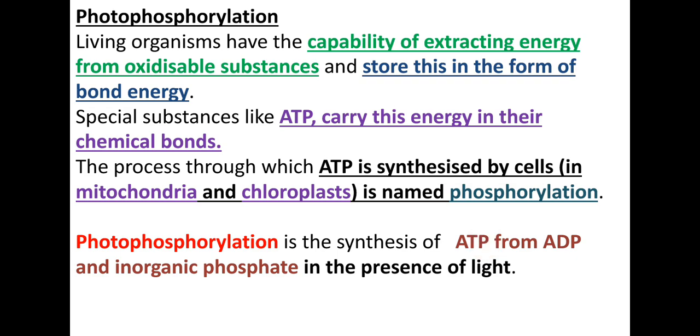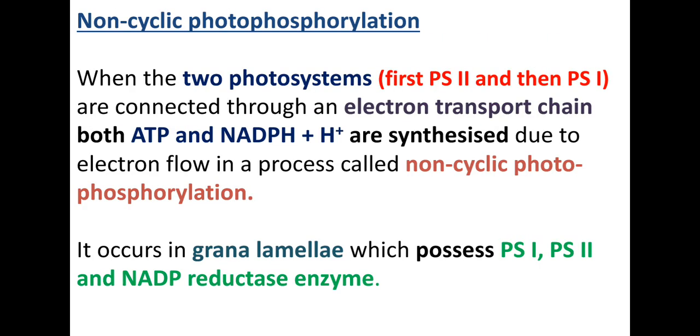Now let us observe the types of photophosphorylation. There are 2 types of photophosphorylation. One is non-cyclic photophosphorylation and the other is cyclic photophosphorylation. Let us begin with the non-cyclic photophosphorylation.